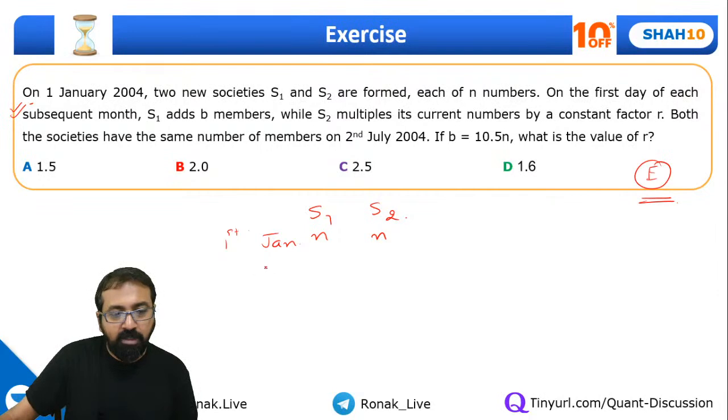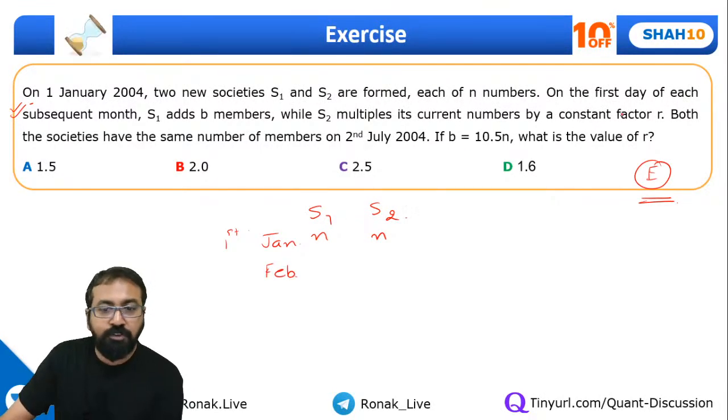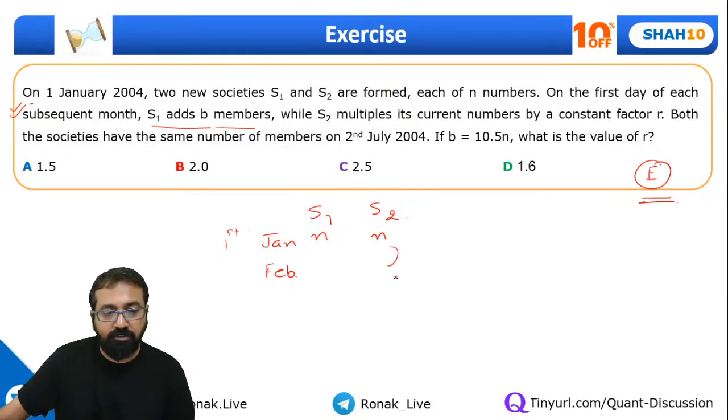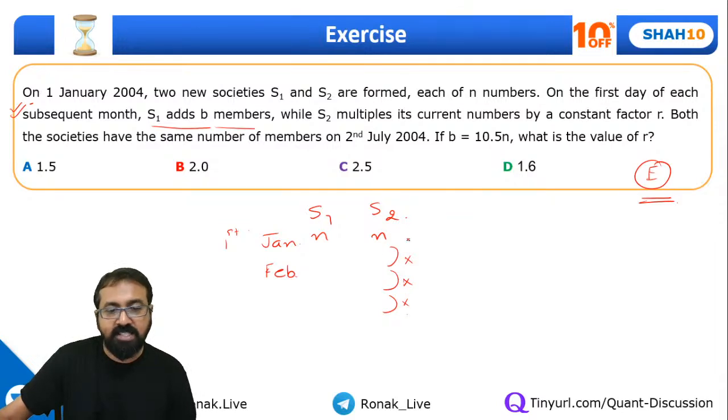Then every month, that is from the Feb month, on the first day of each subsequent month, S1 adds B members, while S2 multiplies its current members by a constant factor. So this is getting multiplied by something. We don't know by which factor it is getting multiplied. Here it's mentioned B is 10.5.